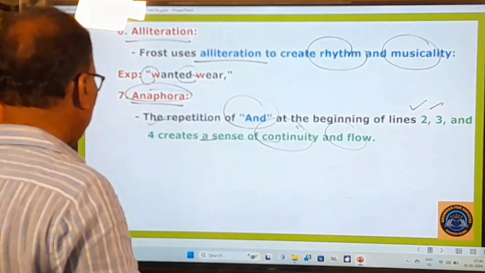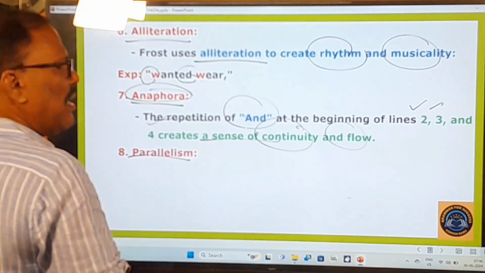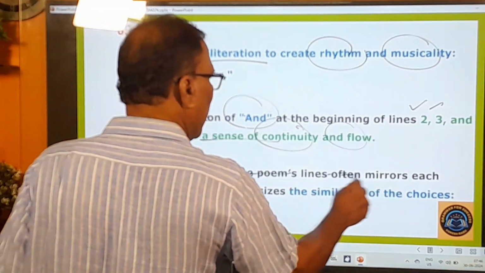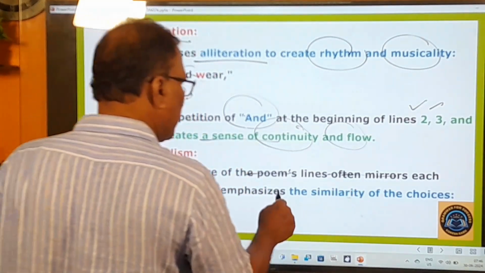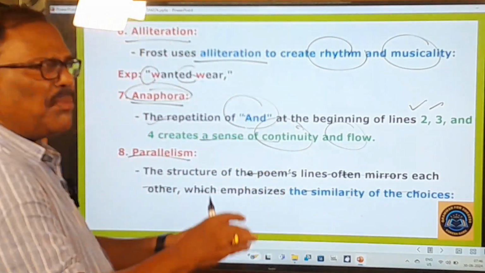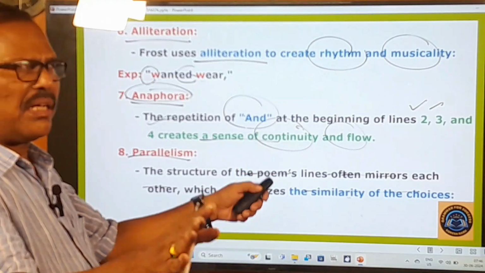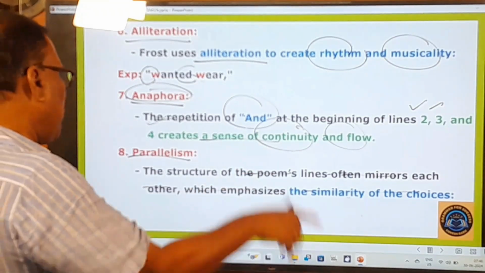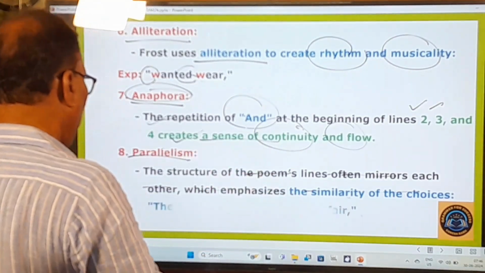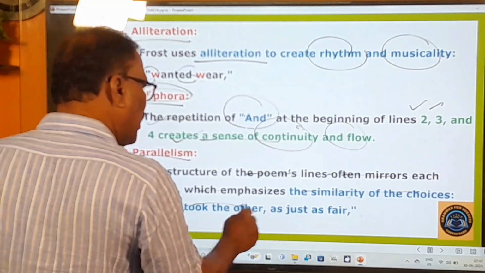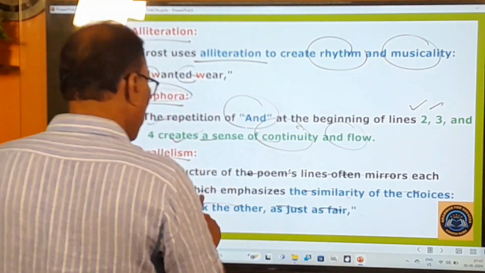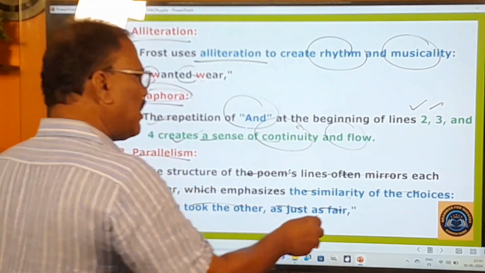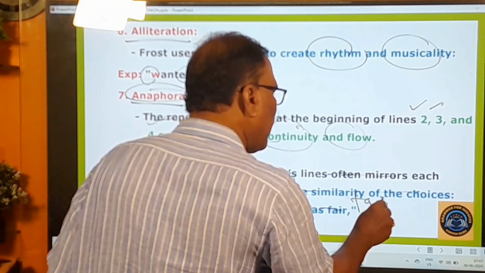Going to the next one, parallelism. The structure of the poem's lines often mirrors each other, which emphasizes the similarity of the choices. The similarity is called parallelism. And here see, then took the other as just as fair. So then took the other as just as fair. They are fair and clean.